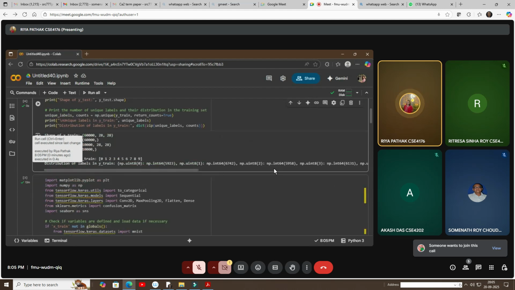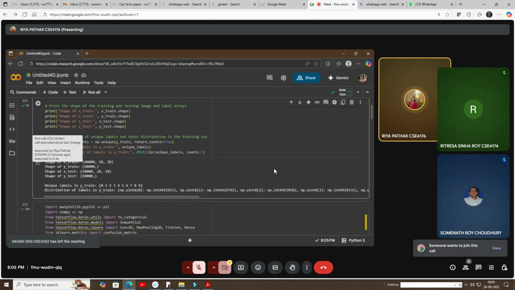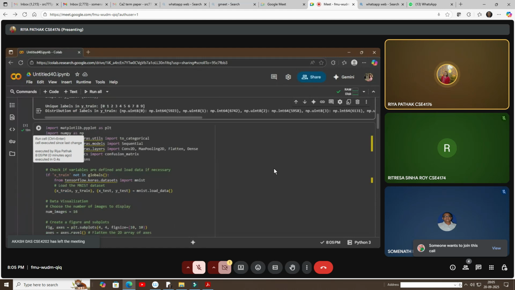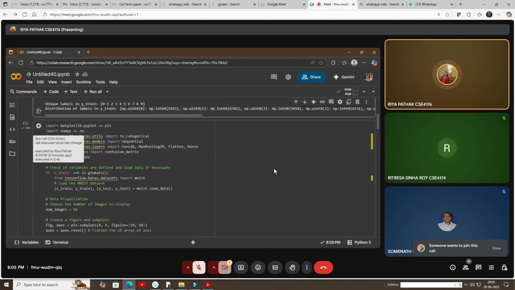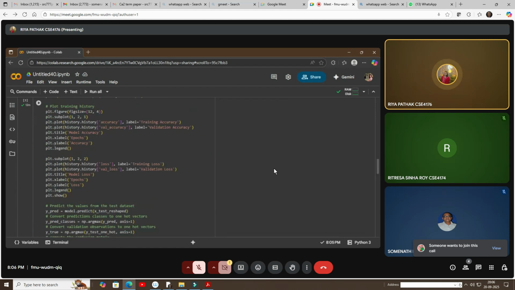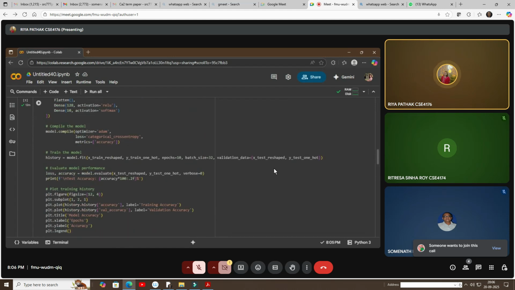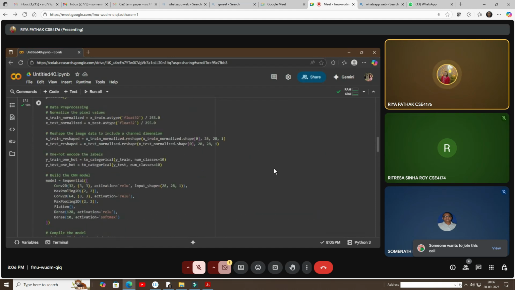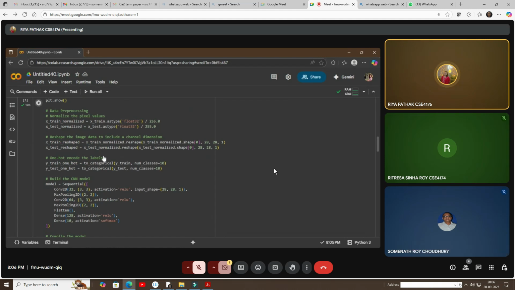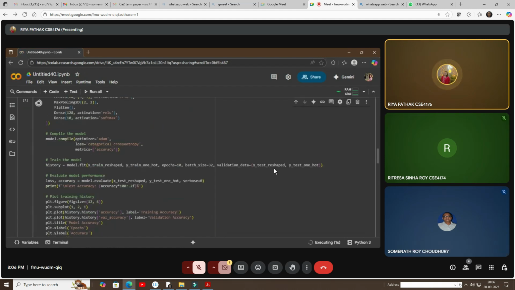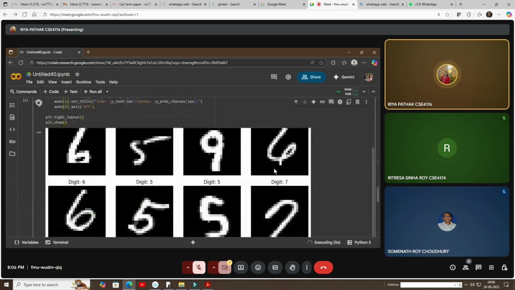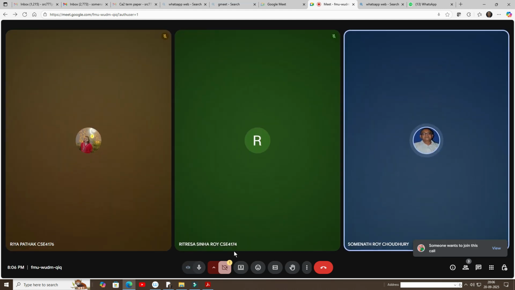Now digits are getting their unique numbers, and here we are importing the second part where the images will get recognized by the machine. If we run it, it will take a lot of time. We will get images like this, and results like digit 5, digit 9 and digit 7.